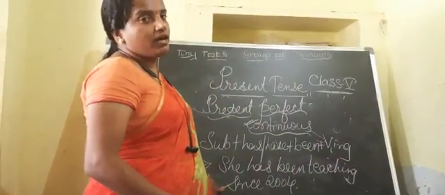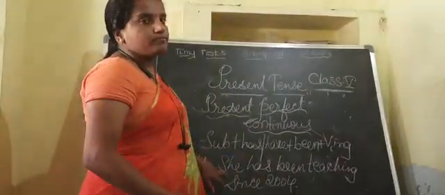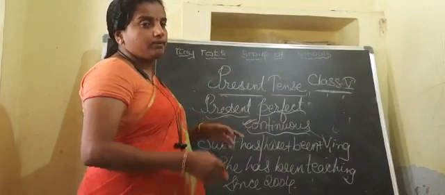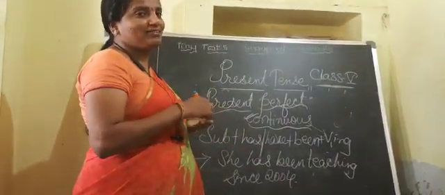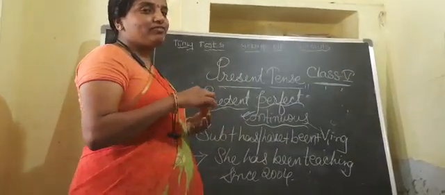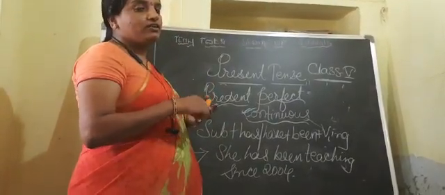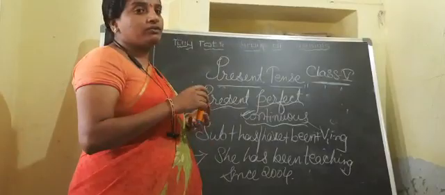In this way we have completed four types of present tense. One is simple present, another is present continuous, another is present perfect and another is present perfect continuous tense. Children, tomorrow we will continue the class.